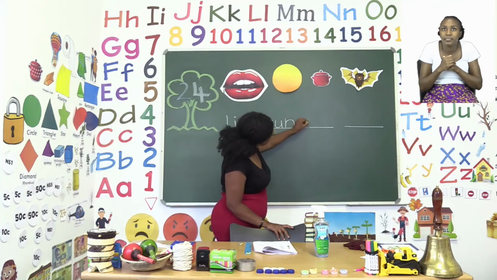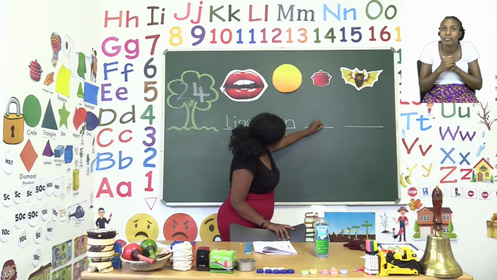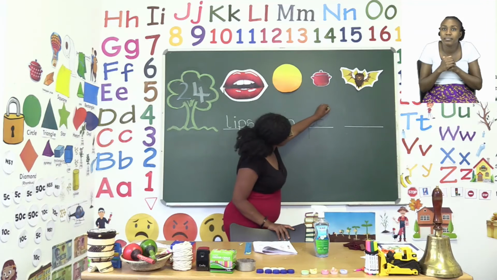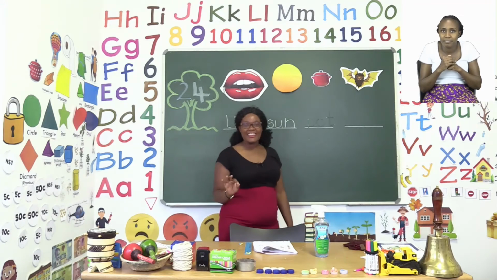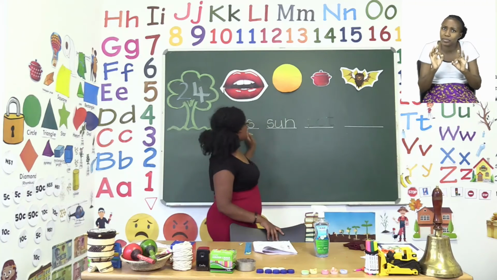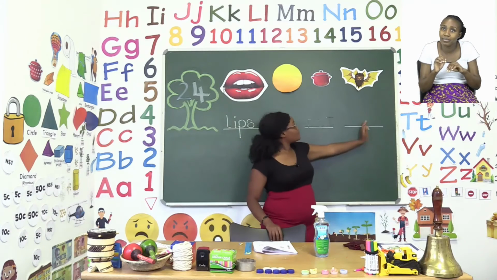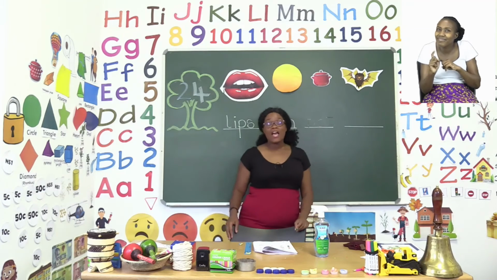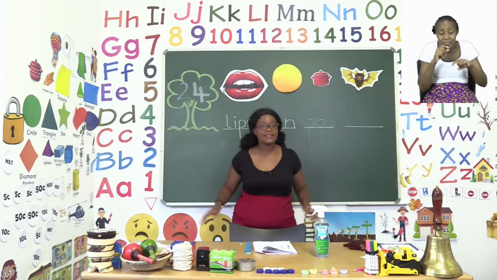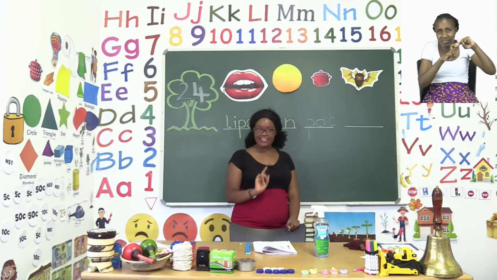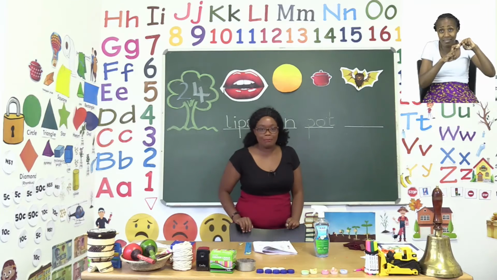We say P. And then O. Last but not least, we say T. Make sure your letters are nice and neat. Then, if you have managed to do 1, 2, and 3, the last one we're going to do together is a creature. He likes to fly at night, and they say he only eats blood.